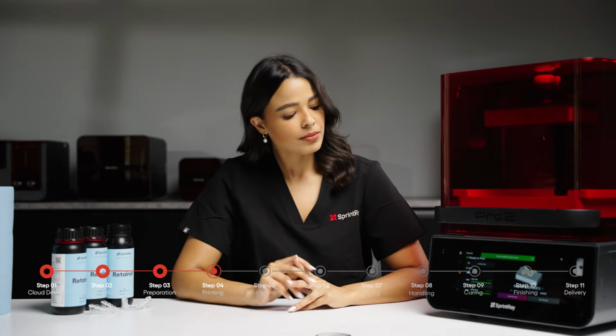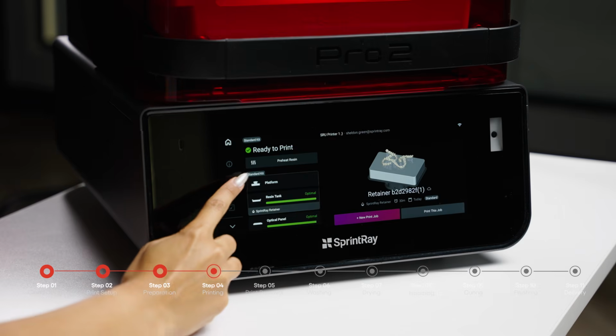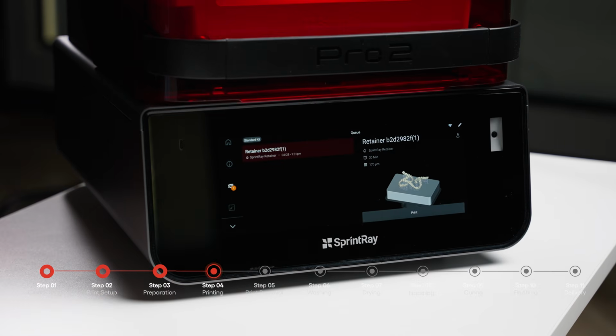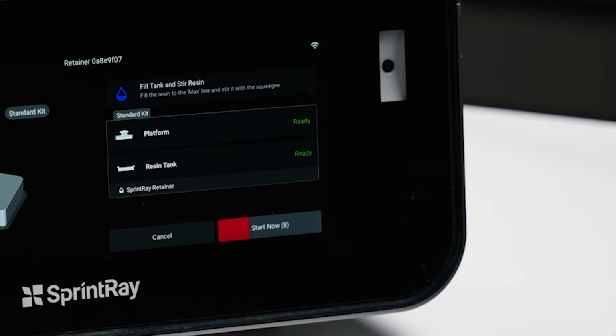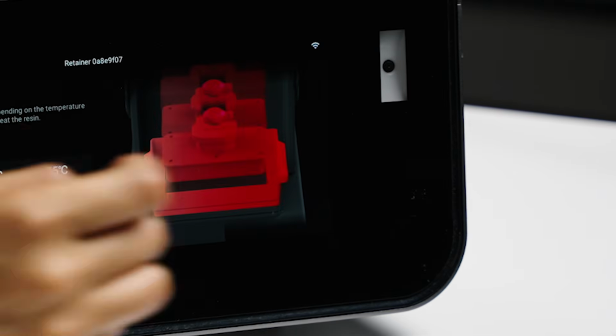There are a few ways to start your print from the printer. First, if you sent your print job to the queue, you can start the print job by opening the Queue tab. Select the print job and then select Start Now.